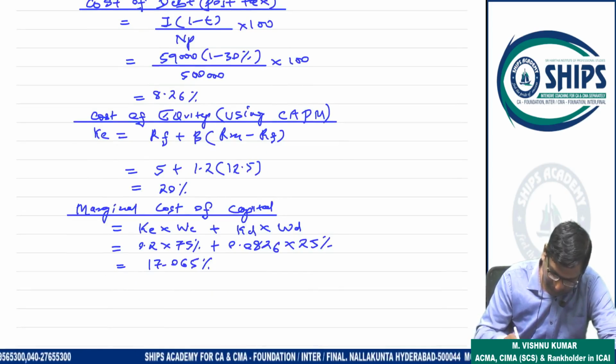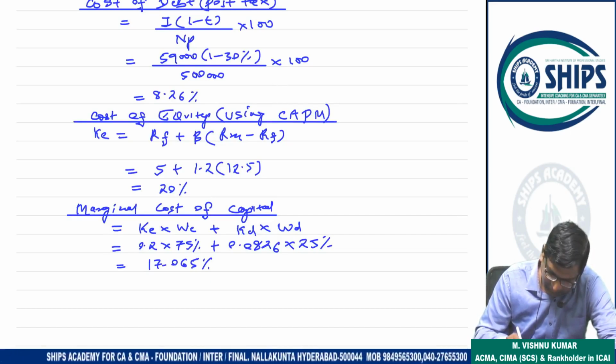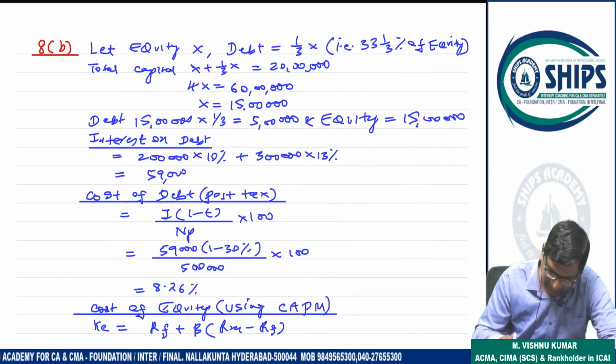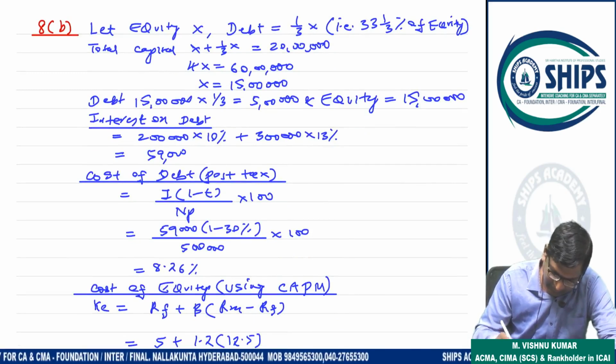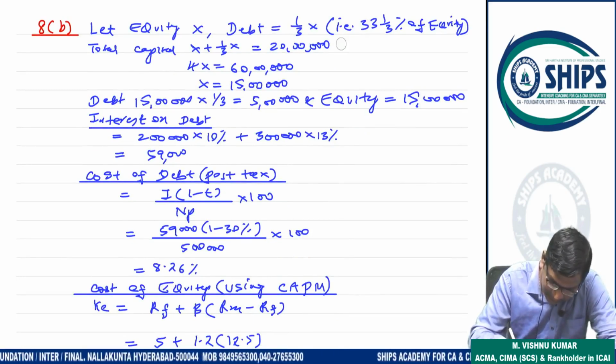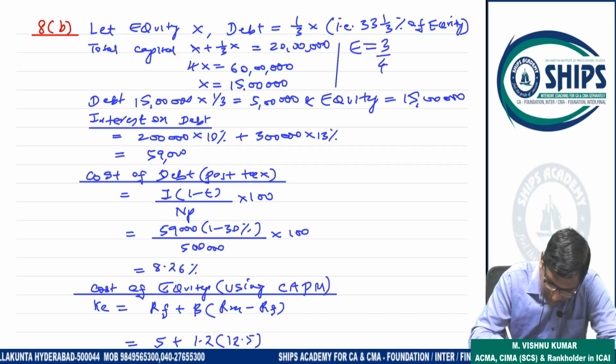Now marginal cost of capital: 20% cost of equity into 75% weight of equity, plus 0.08 cost of debenture into 25% weight of debenture. See, in the total 4X, equity is 3/4 and debt is 1/4.